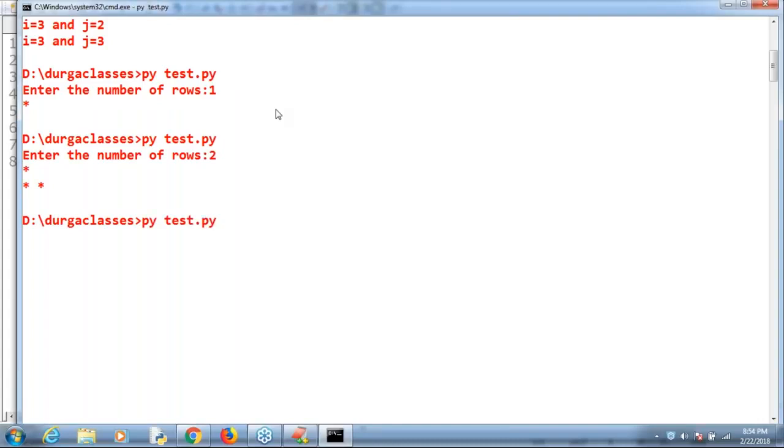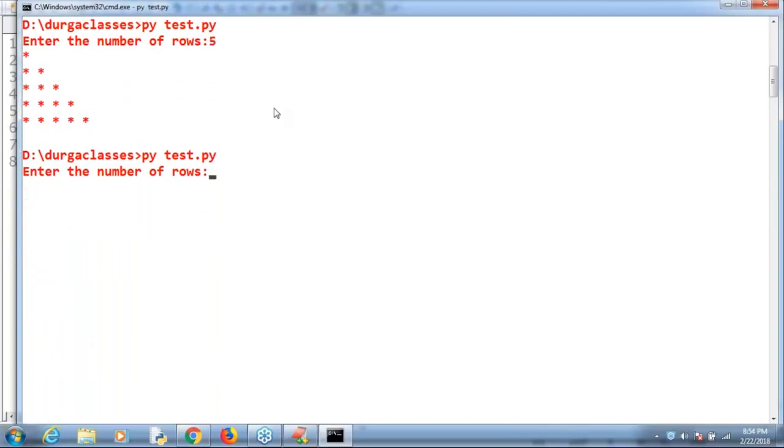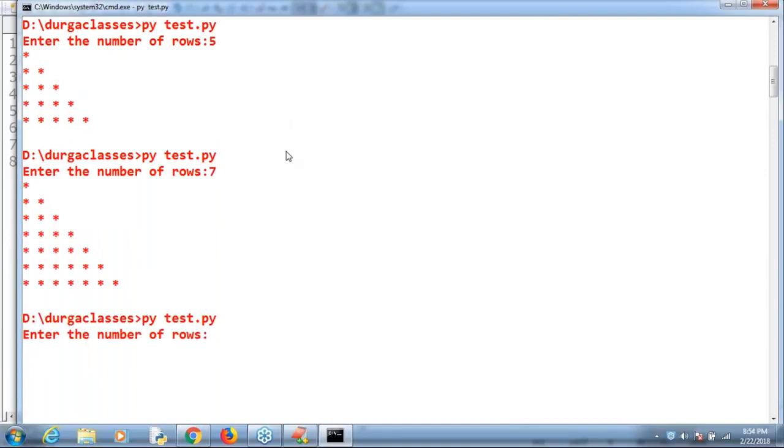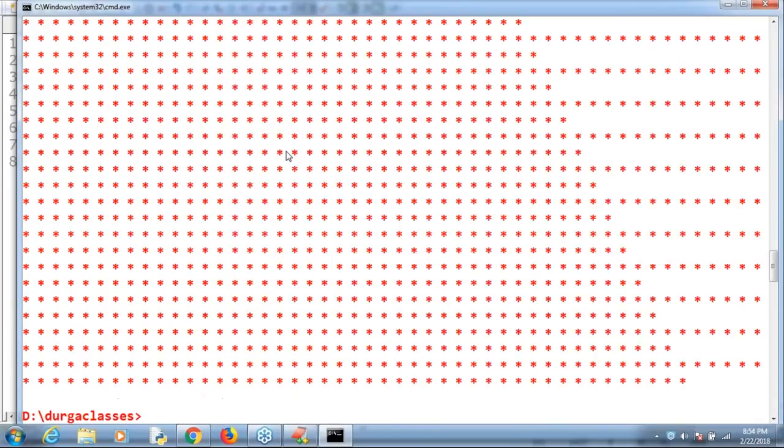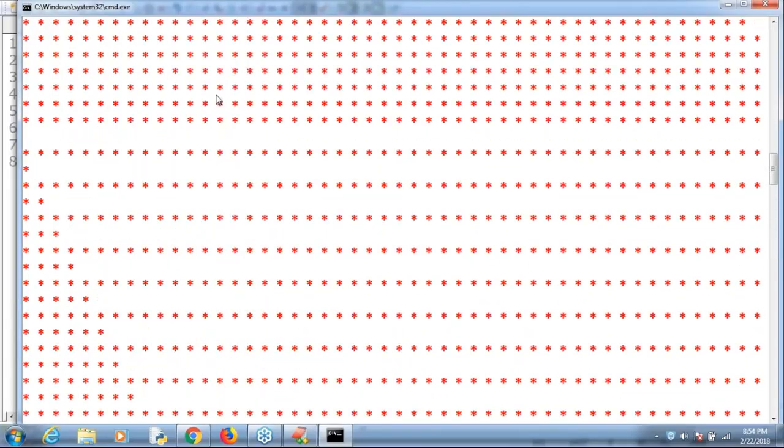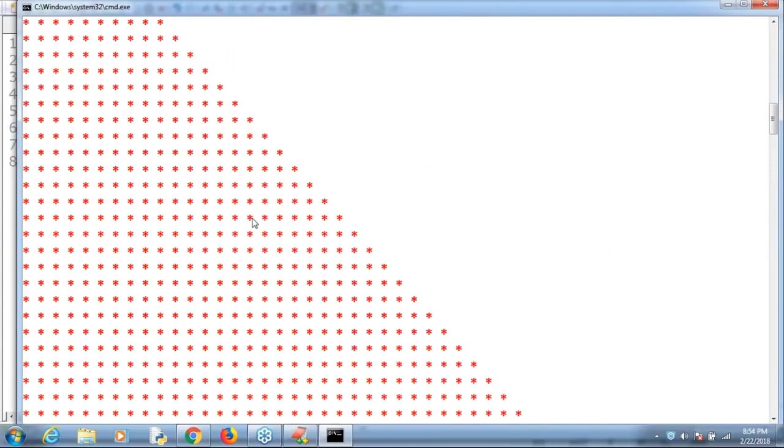Sir, let me take 5. Then automatically the output comes like this. Sir, now let me take some 7. Then automatically 7. Let me take 100, sir. It's something like 100, it's going to get clear for all of you, right?